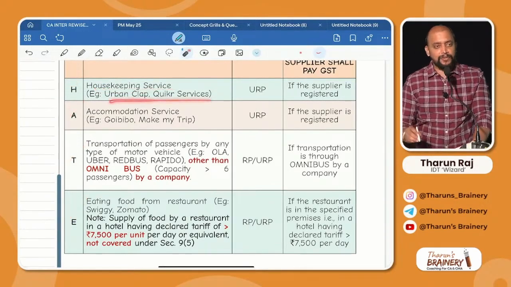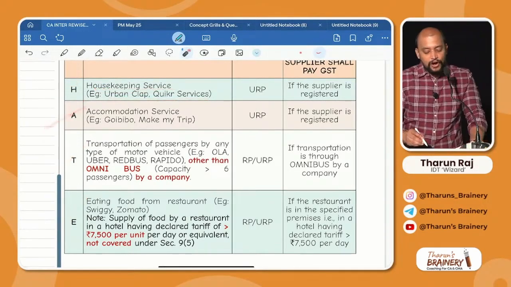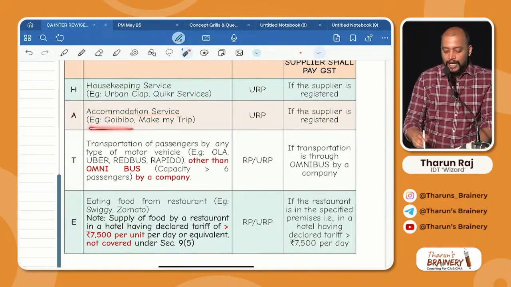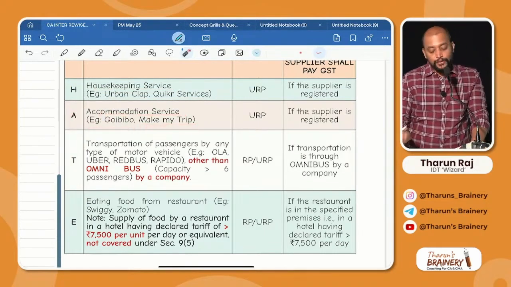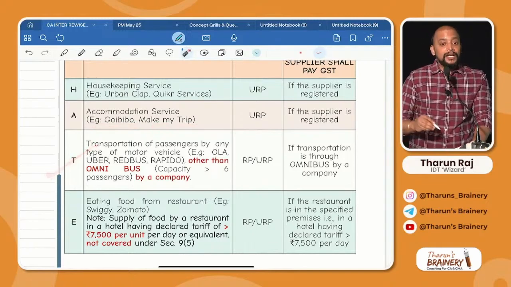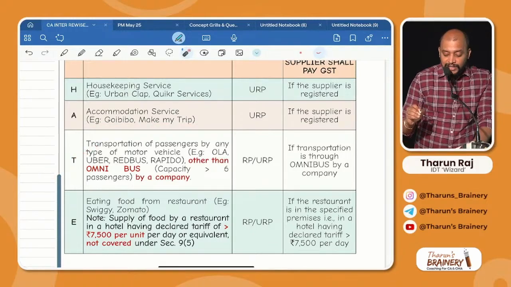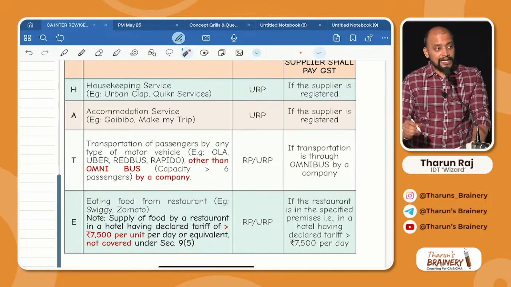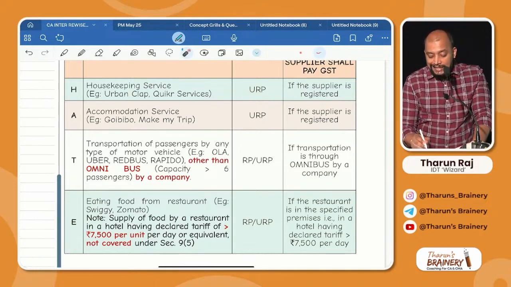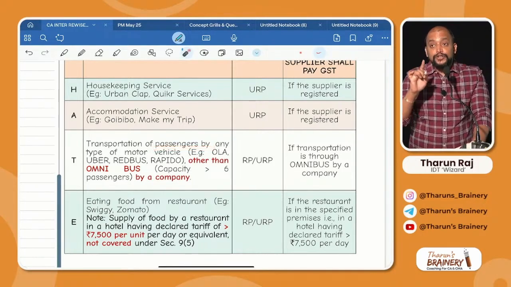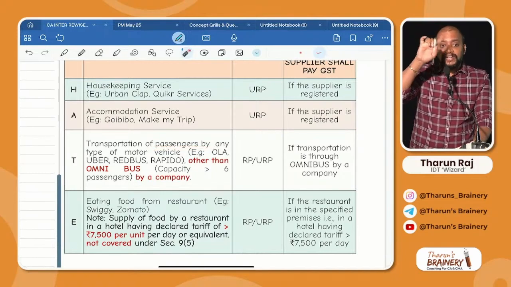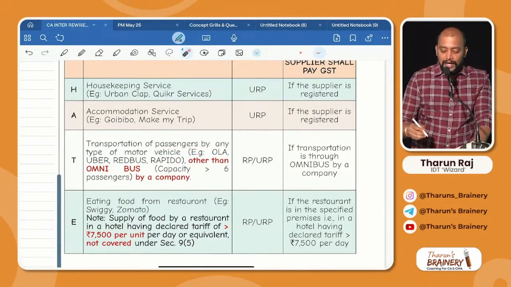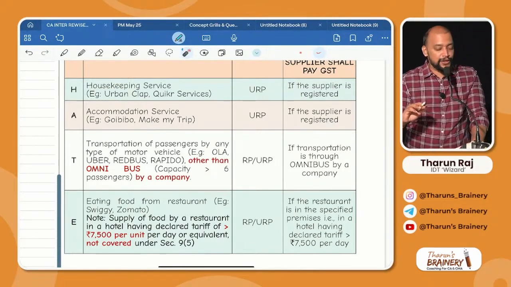Example, Urban Club, Quikr, etc. A for accommodation services. Goibibo, MakeMyTrip. How can we forget Oyo? Oyo also. And T for transportation of passengers by any type of motor vehicle. Passengers, not goods, passengers. So Porter is there now. Will it come under the list? No. Only transportation of passengers means Ola, Uber, Rapido, Redbus, etc. will come into this category.